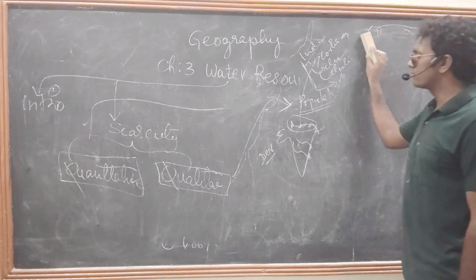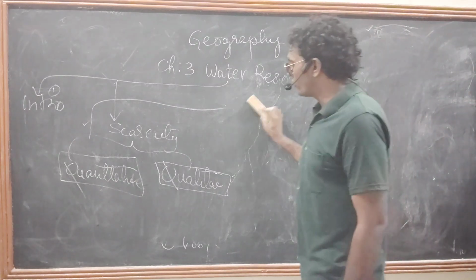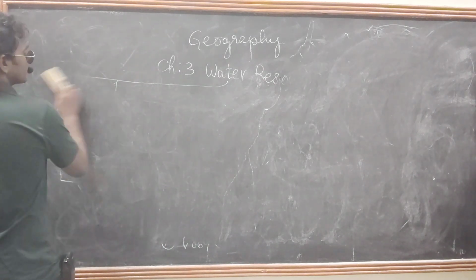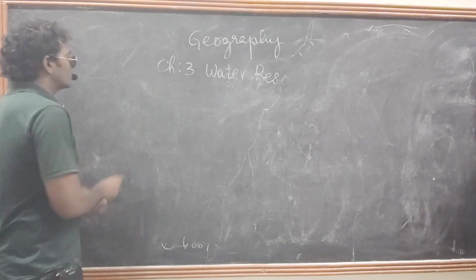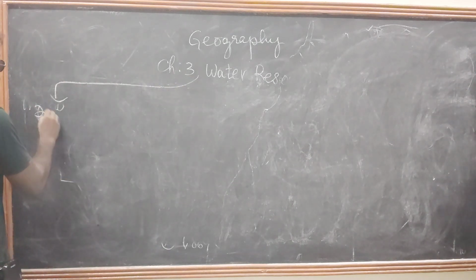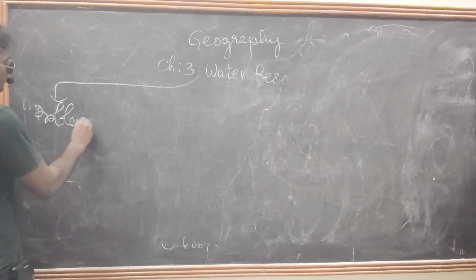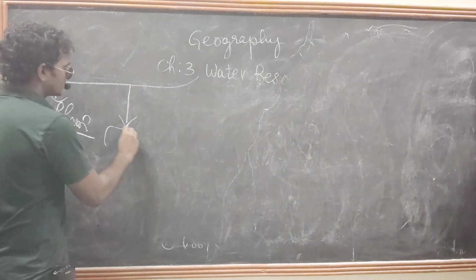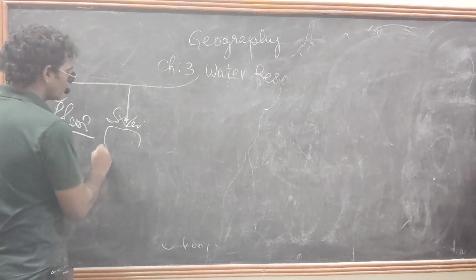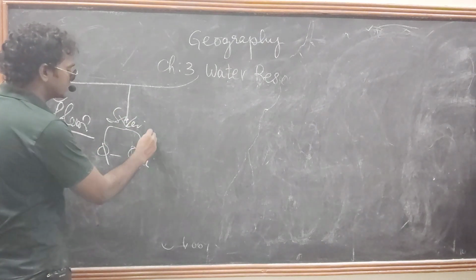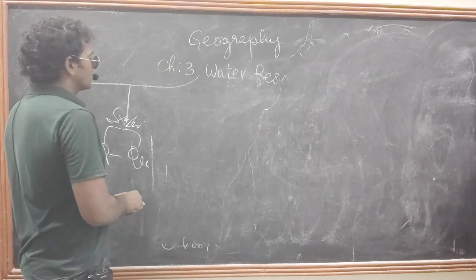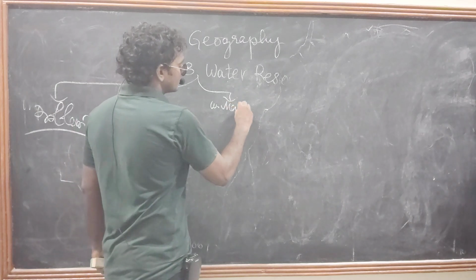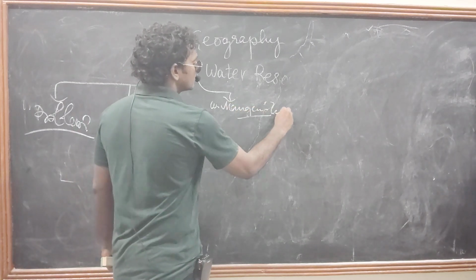The third subtopic is conservation of water, or water management techniques. We already know the first point. We know the problem. What kind of problem did we divide it into? Scarcity: quantitative scarcity and qualitative scarcity. We discussed that. So the third point is water management techniques.